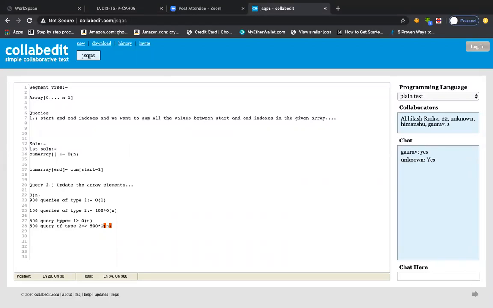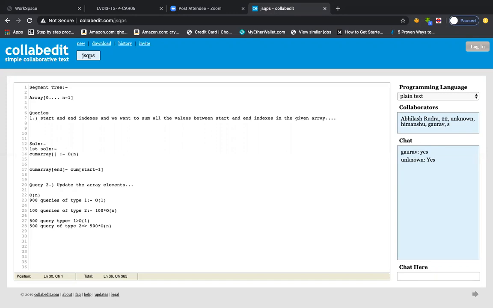Kind of, if you are including the constant itself. Although the moment we mention time complexity, we do not include the constants. But just for going deeper, to see what the exact time is, we are just mentioning that it will be 500 plus 1, let us say 501 order n, right? But if each and every query can be order n, you can just remove it, because anyway we have to process the array once in any given solution. So it will be just order n, right? But what if the time complexity can be reduced to log n?